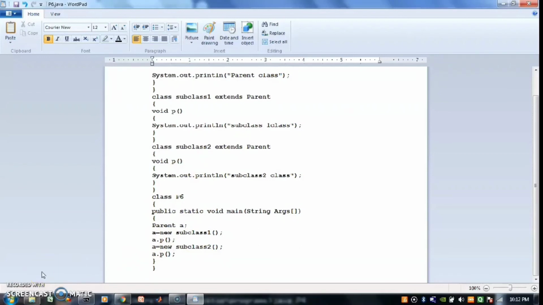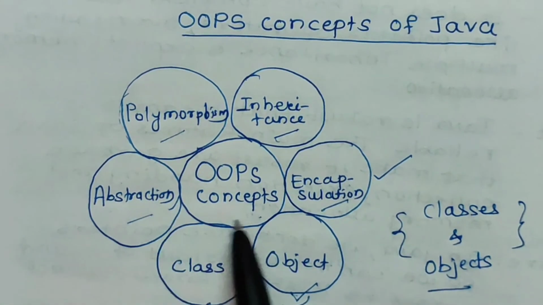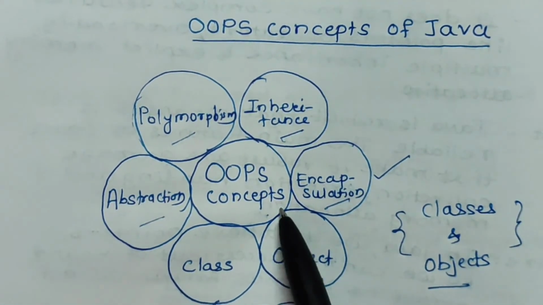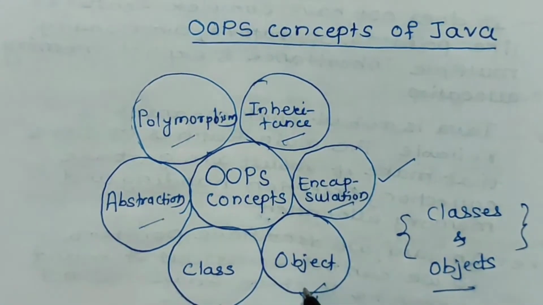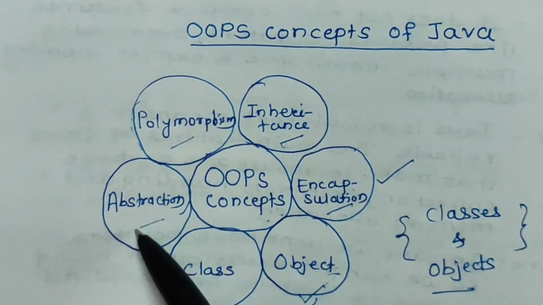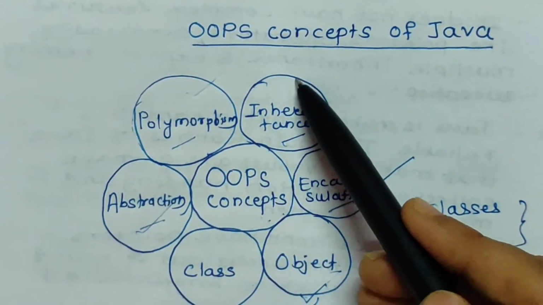So this is about the various programs that we have covered in this video. These are a few concepts of object-oriented programming. In this video, we discussed classes, objects, encapsulation, abstraction, polymorphism, and inheritance.